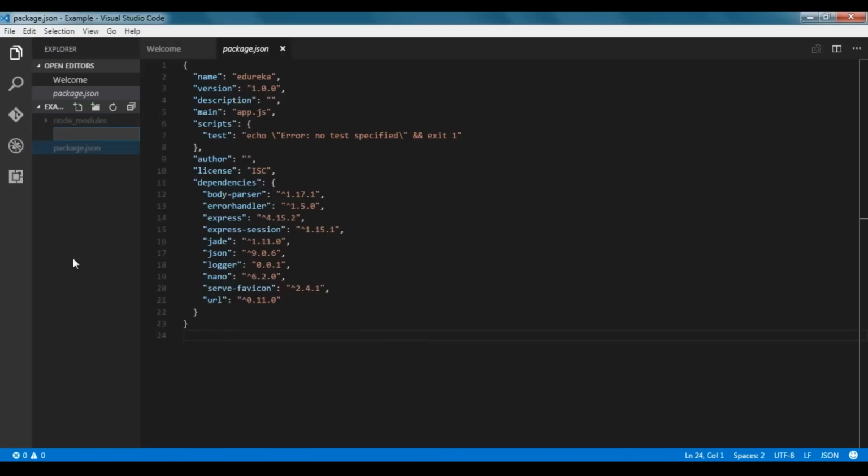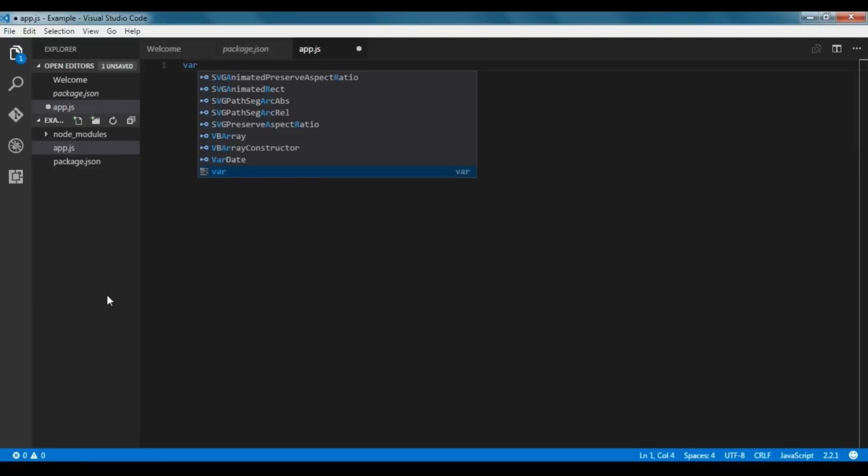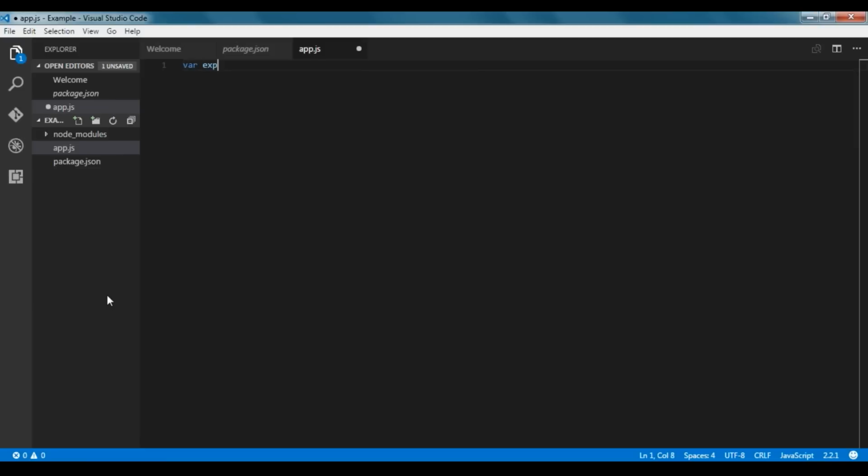So first I'll create my most important file, that is the app.js file. Now first we have to import the downloaded dependencies which we are going to use in our project. We are going to use the Express framework, so I'm importing the Express framework so that we can use it. So now we have imported the Express framework. Then we are going to import routes, which we will create after this.